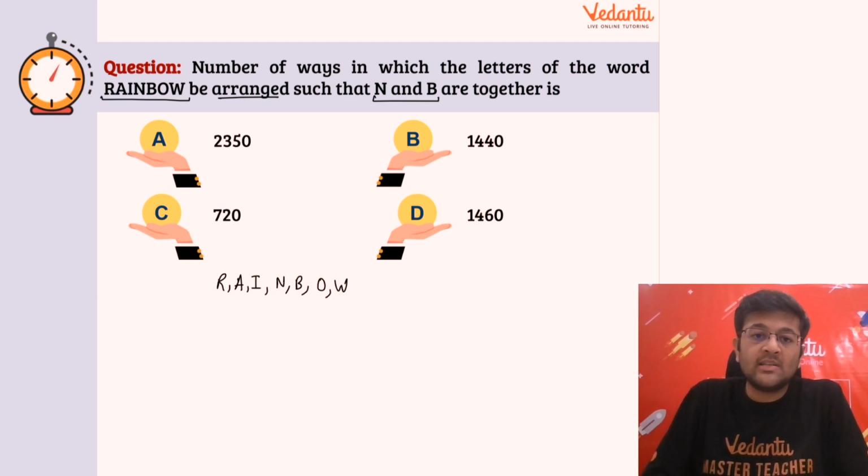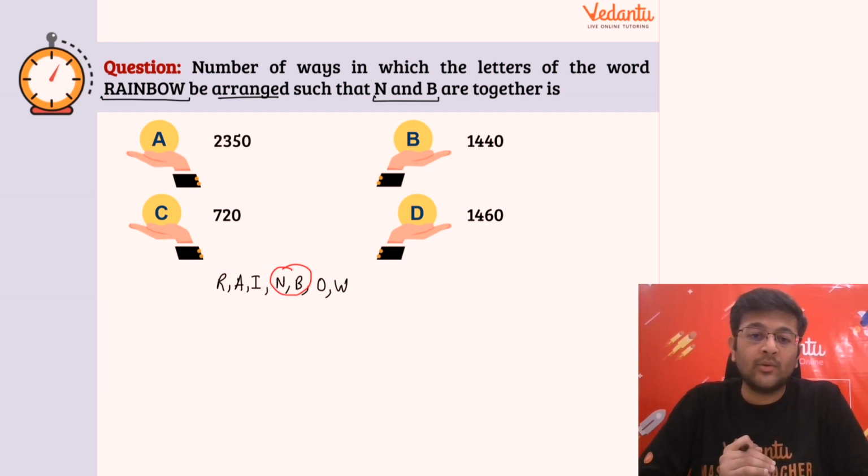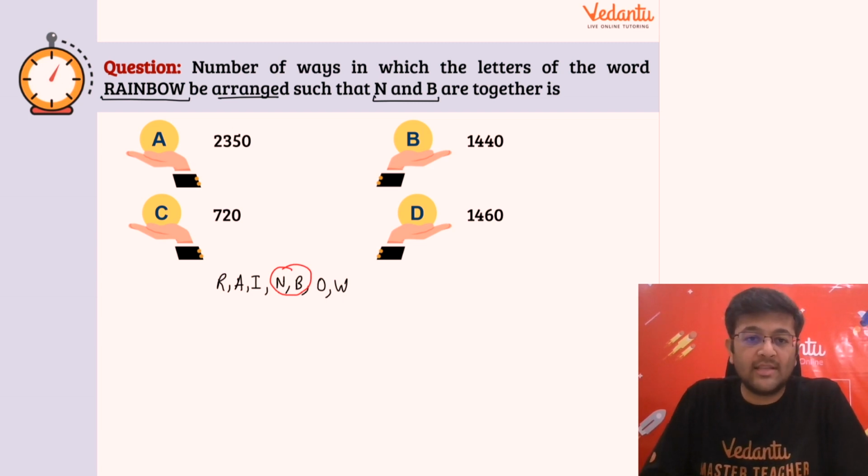So to solve this thing, since we want N and B to be together, तो क्या करते हैं उनको? Let's tie them up or make a group of them. So N and B को हमने combine कर दिया और make a block together them. Okay, group them. So now, how many effective objects do I have which I have to arrange? अब मेरे पास total distinct objects कितने हैं जिनको मुझे arrange करना है? Those are now 6, right? R A I group of N and B is to be considered as 1, 4, 5 and 6. So 6 objects हो गए हैं जिन्हें मुझे arrange करना है, right?